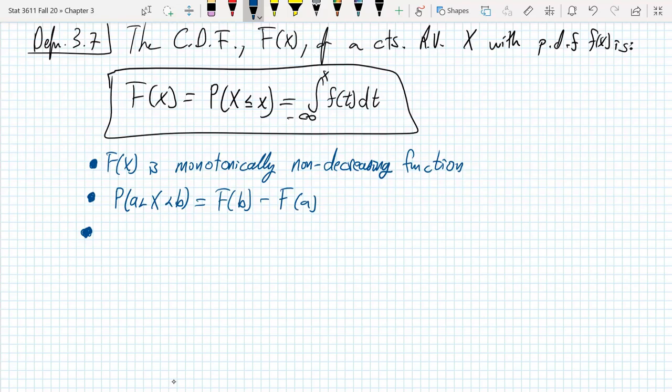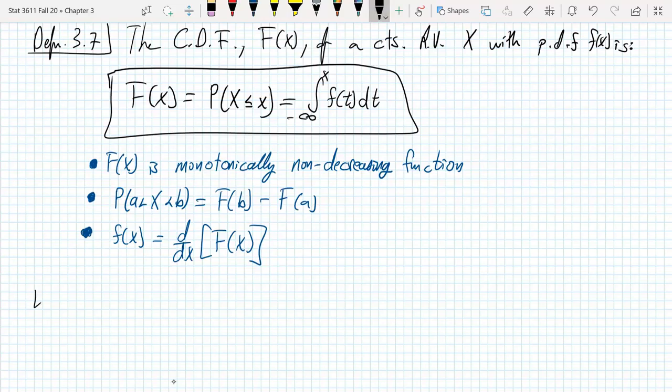Vice versa, the little f, the PDF, the probability density function, little f of x, can be found by simply differentiating your CDF. You can take the derivative of your CDF and you can go back to your little f, that's your probability density function, okay? All right, enough with that definition.